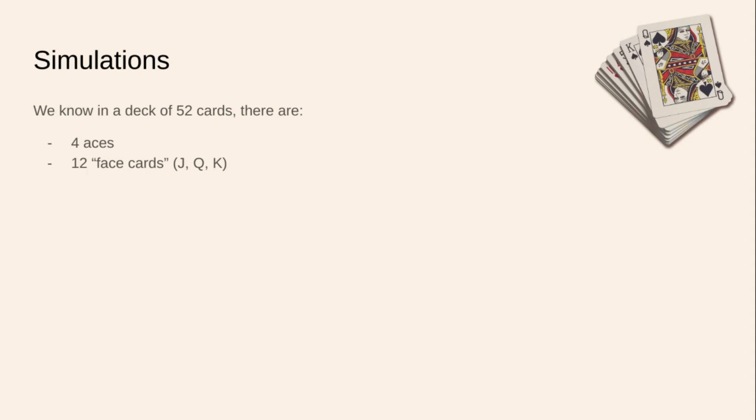That's a jack, queen, and king. Ace is not a face card for our purposes. And 36 number cards, and that's all going to add up to 52. Remember, 1 is not a number card. It's 2 through 10, so there are 9 different number cards, 4 suits. That makes 36 number cards.